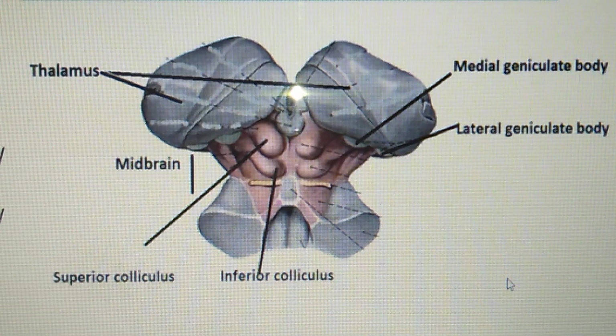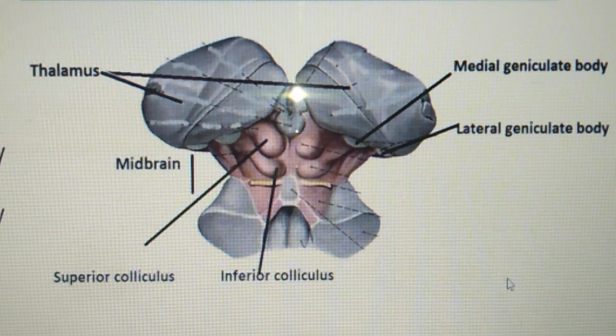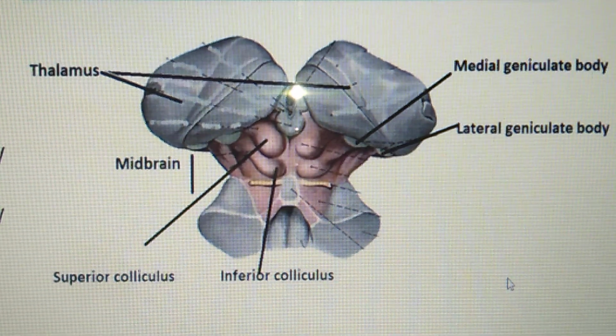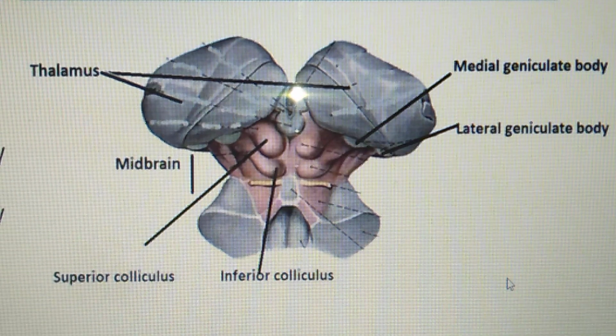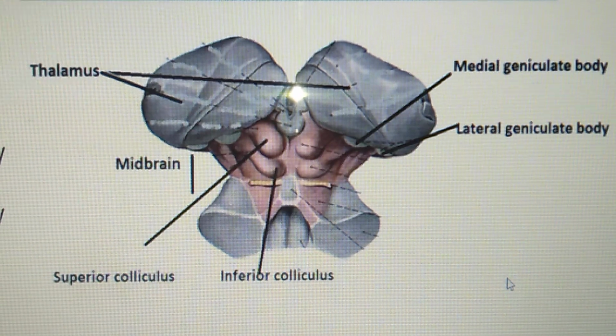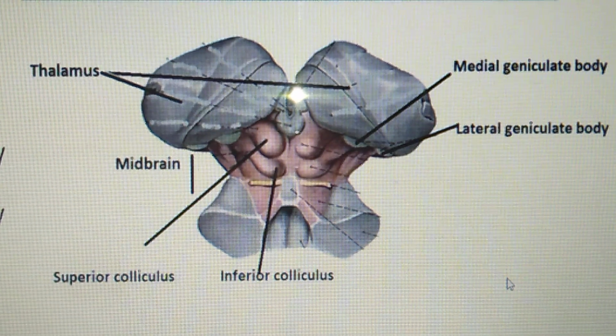Function: the medial geniculate body is the last relay station of the pathway of the auditory impulses to the cerebral cortex. Okay, so it is the last relay station in the pathway of the auditory impulses. That is all about the medial geniculate body.